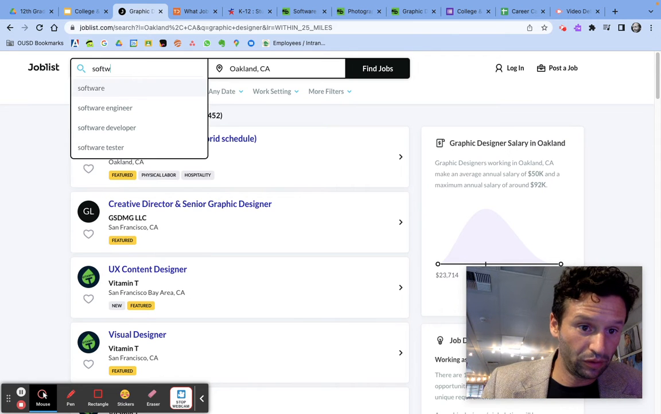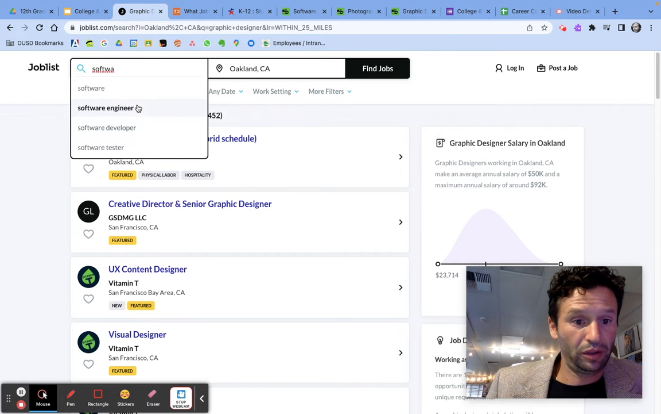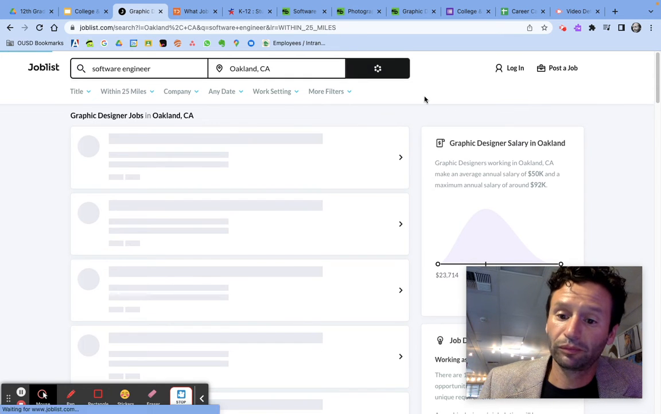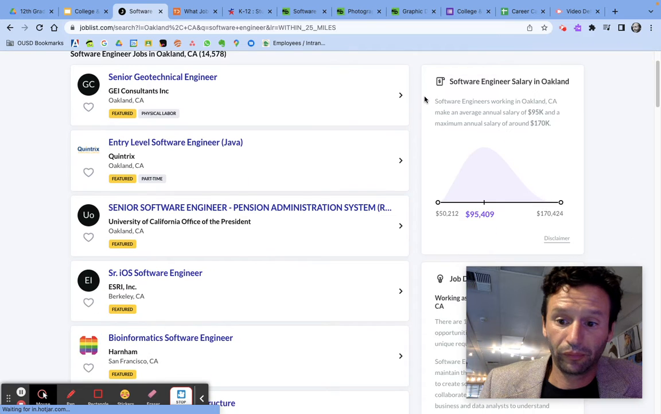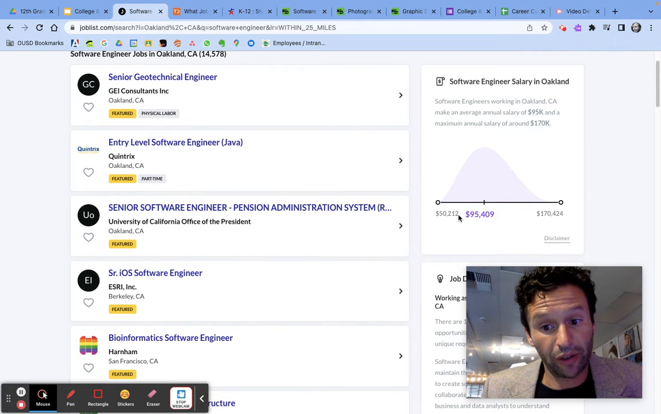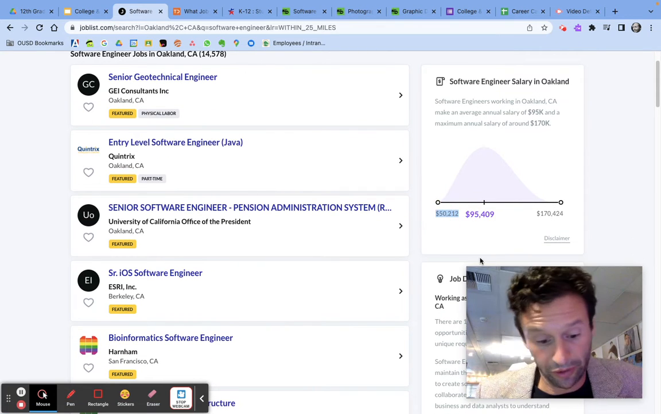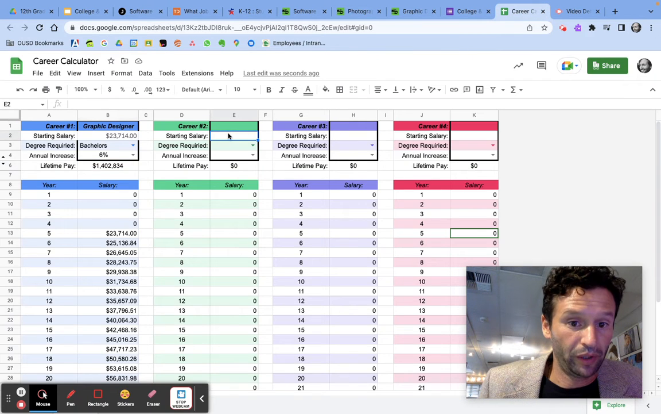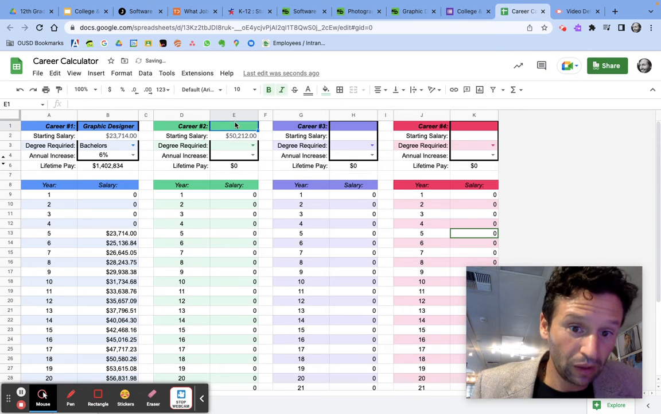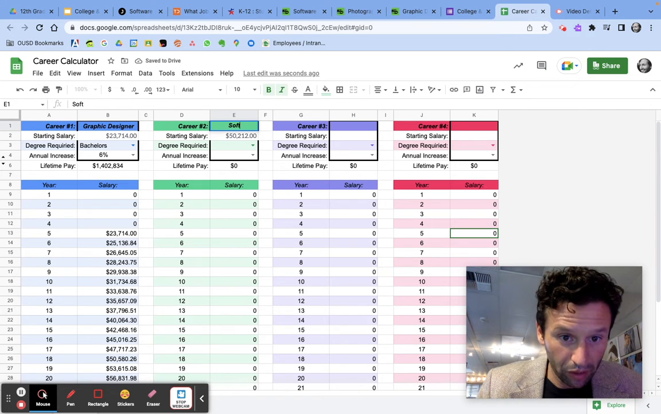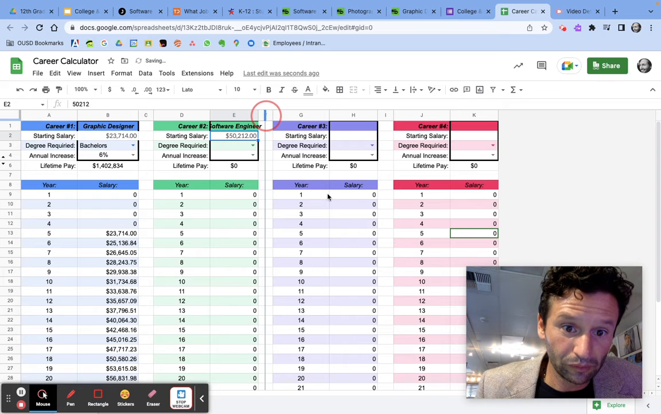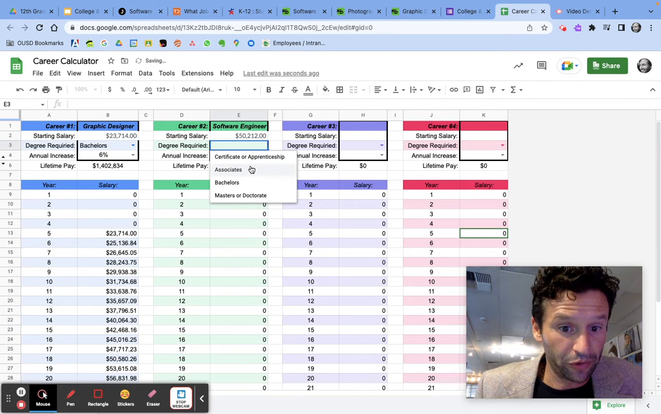Software engineer. Find jobs. Okay, here I can see the starting salary for this is around $50,000. So I'm going to copy that. I'm going to paste it right here. I'm going to write software engineer. I need a bachelor's degree.